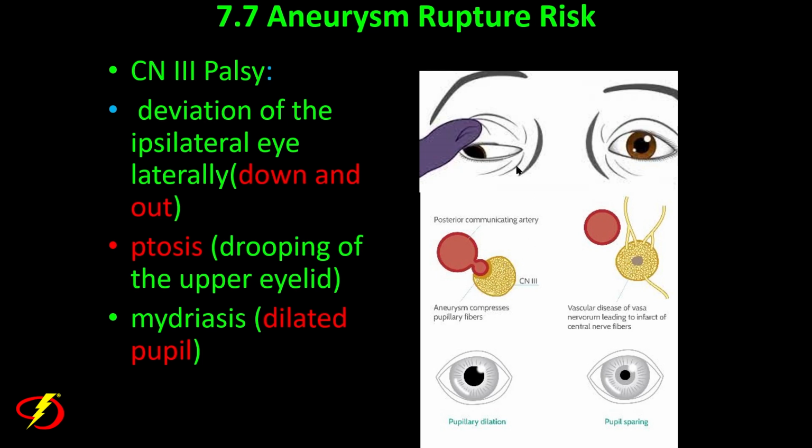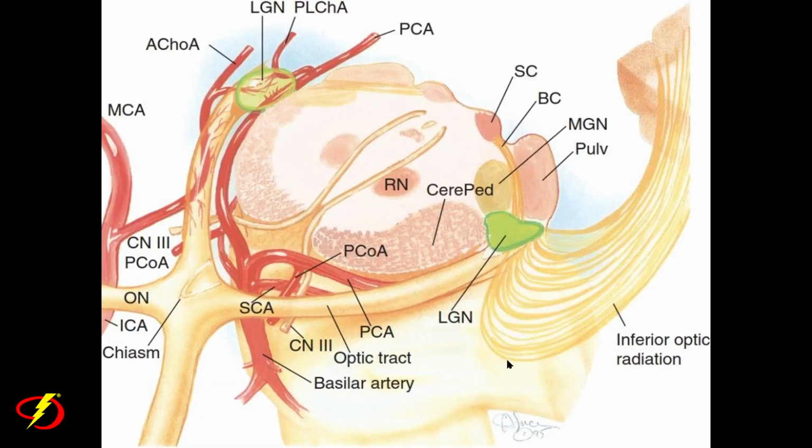We get the classic third cranial nerve palsy where the eye is down and out. There's pupillary dilatation, and there is ptosis. Again, this is because if you look at this anatomy, here's the basilar artery. Remember, before it splits up into both posterior cerebral arteries, it gives off the superior cerebral artery. Coming off the posterior cerebral artery, and we'll go into this anatomy in greater detail later, is the posterior communicating artery, which communicates with the anterior circulation.